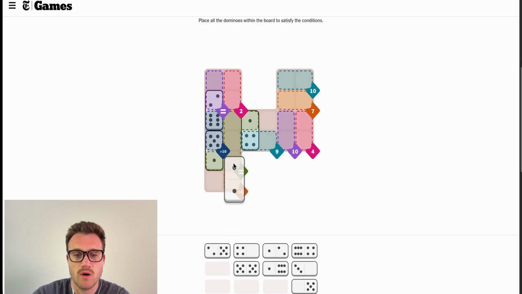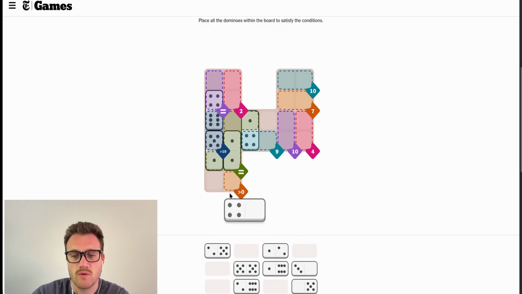I think the double 1 would probably go here. What if we take this out? Go 6, 4, 4, 0, 2, 1. All right, and if we try and build this 4 now, there's only a few options. We either use our 2s or we use the 3 and the 1. This 3 is really not helpful because if it goes 0 on any other side, we can't make that number 7 or 10. So it's got to be the 2s if it is here.